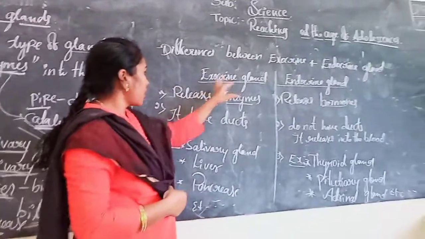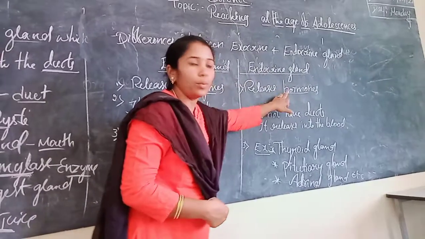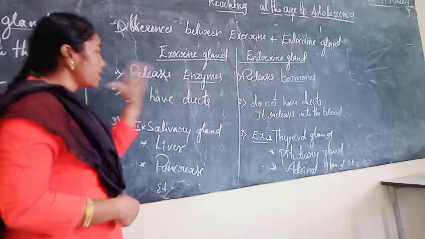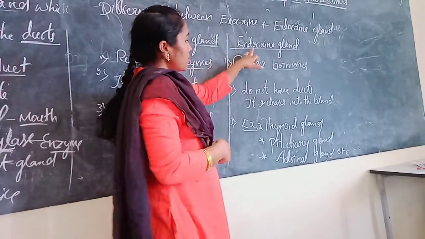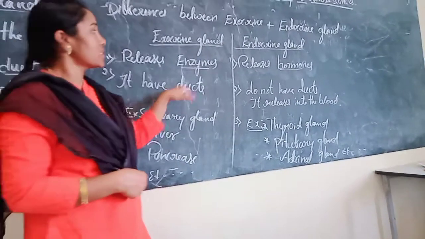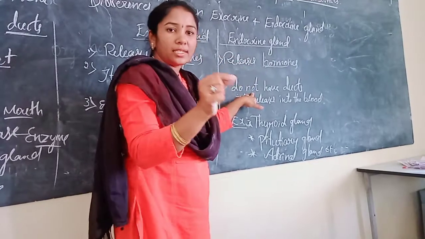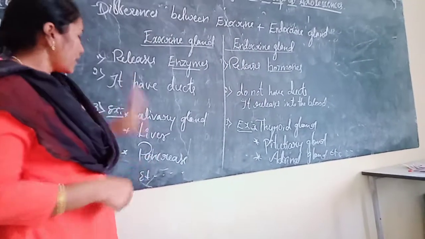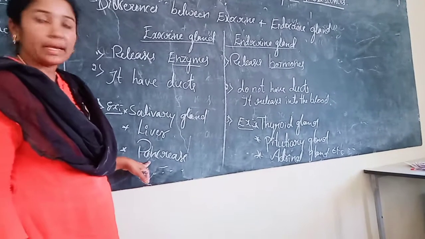See, exocrine glands release enzymes into the ducts and endocrine glands release hormones into the bloodstream. Exocrine gland examples: salivary gland, liver, and pancreas.